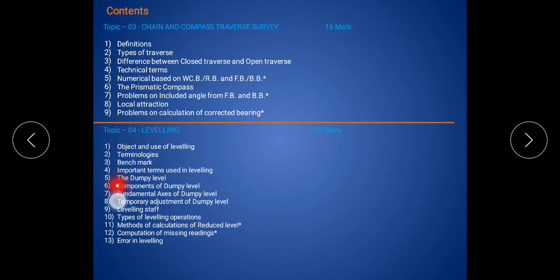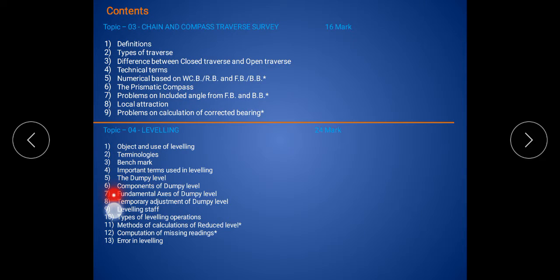Then the fifth is the dumpy level. The dumpy level is the instrument used for leveling. In basic surveying, we use the dumpy level for the leveling operation on the field. What the parts of the dumpy level are, we discuss in the fifth topic.